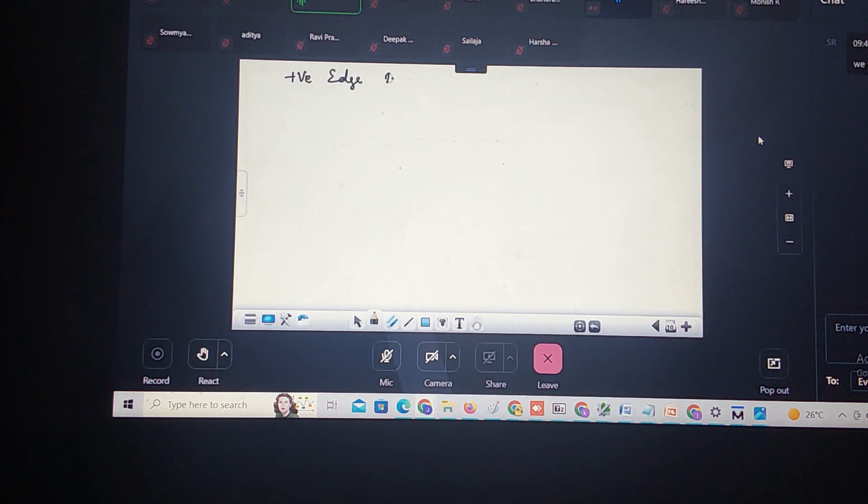Positive edge D flip-flop is written like this, correct? The symbol of the clock is like this. This is the clock. This input is D. This is Q bar.